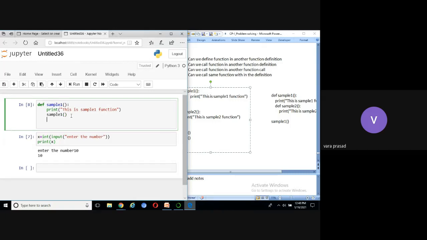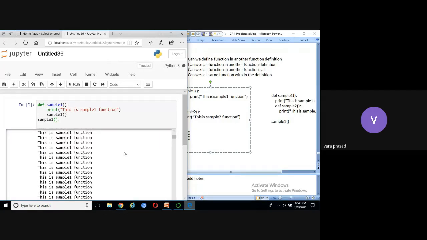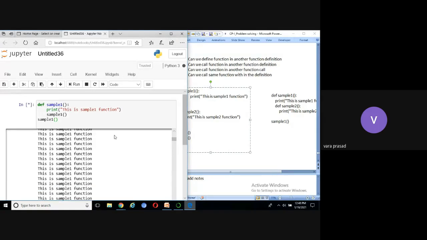Now here, you can write one more statement. We are calling here. What is the output now? Infinite. It will go to an infinite loop. Now you can run the code. You can see here, it will print "this is sample 1 function" continuously.